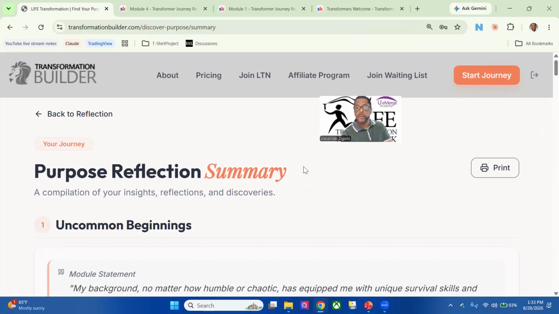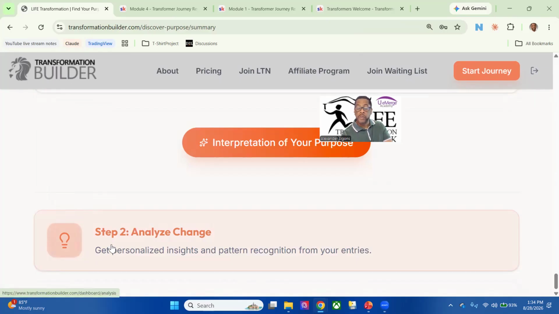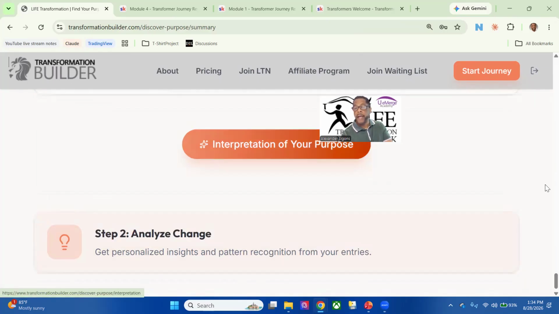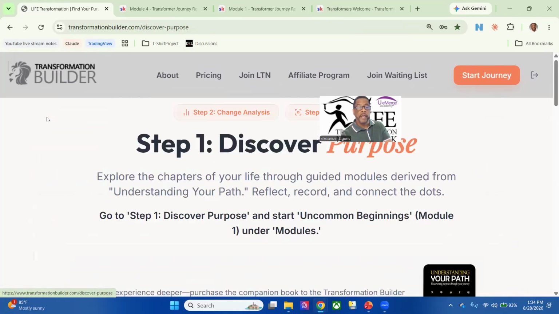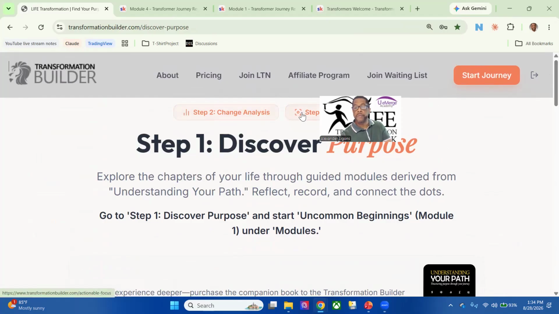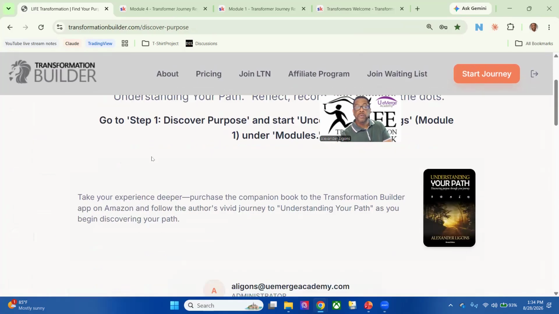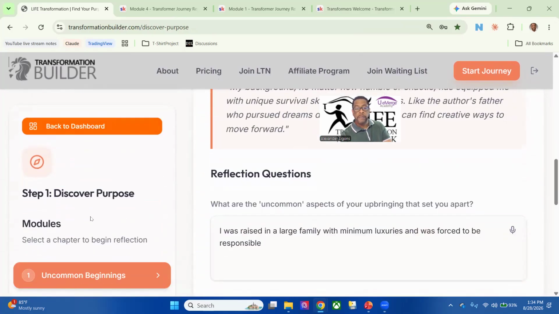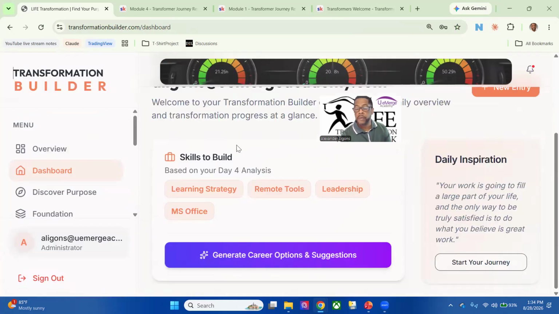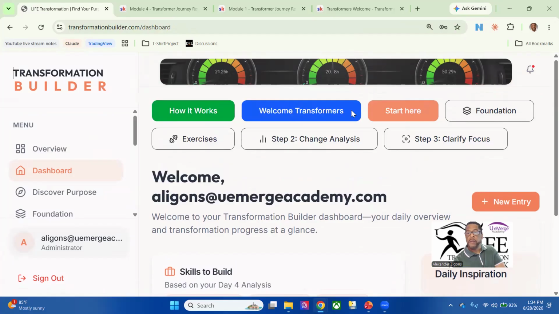So if I go back, you just scroll down here. So we have step two that we can go to, or we can go back to our reflection questions. And I may actually build in some additional navigation, but we have here step two, step three, if we want to get to those easier. And then as you see here, as I scroll down, you see the navigation here to the modules and then a button to get back to the dashboard. The reason why I'm going back to the dashboard is I want to show you that right here we have, after the start here, which is step one, a foundation and exercises.